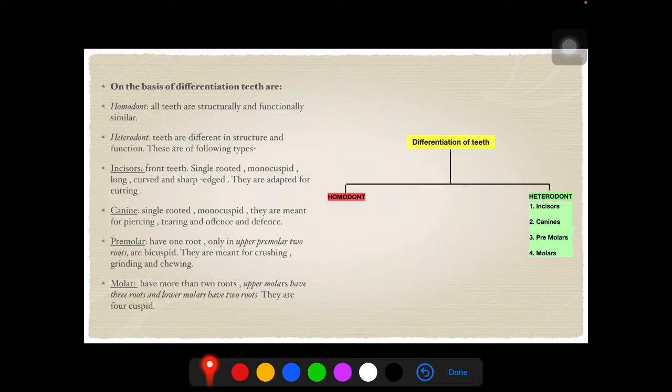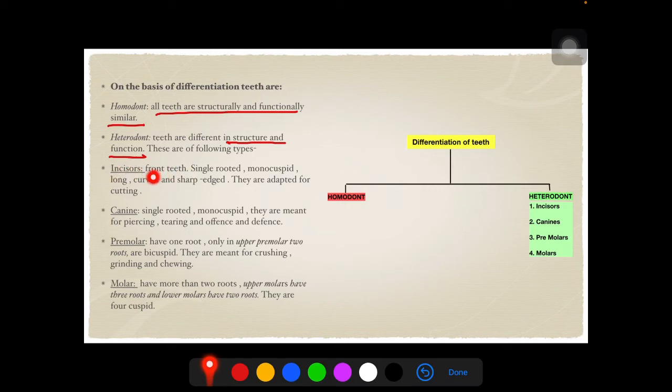Homodont, as the name suggests, structurally and functionally similar teeth are referred to as homodont, whereas heterodont, these are different in structure and function and they are of following type, like incisors, canine, premolars and molars.